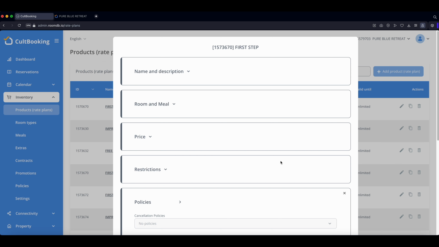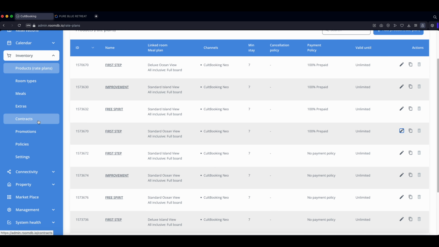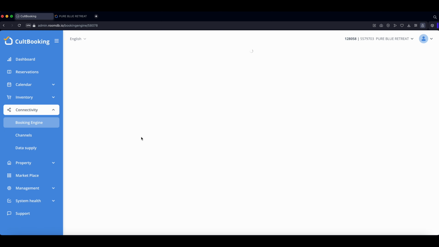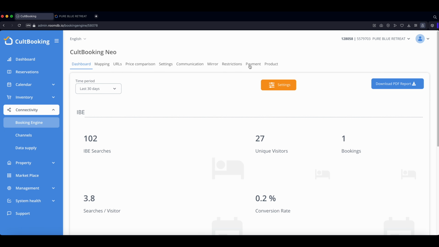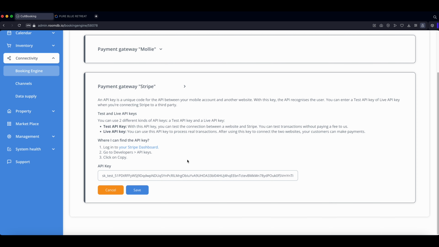So we will check together the first step, deluxe ocean view, first step. What has been done also was booking engine, connectivity booking engine, and under payment Stripe, here is the API, live API key that has been saved and inserted.